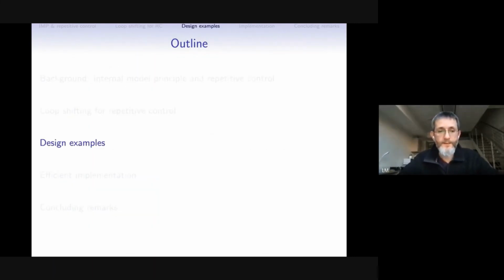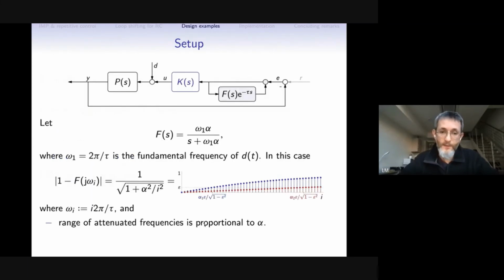So to illustrate this, I'll consider a couple of very simple academic examples. The setup is standard. I consider only disturbance attenuation here, and let's assume that we choose the first order low pass filter as F. Omega 1 is exactly the fundamental frequency of our period, 2 pi over tau, and alpha is a tuning parameter.